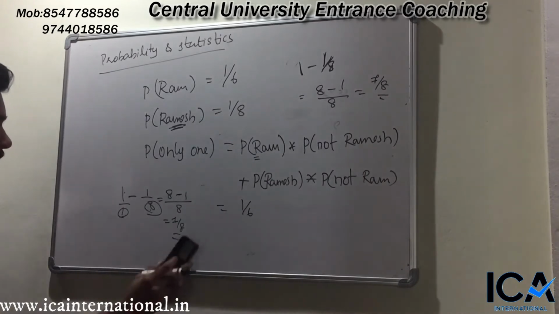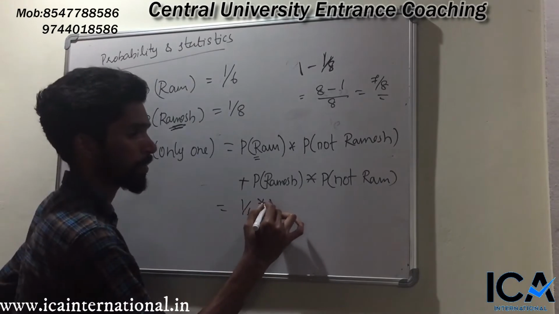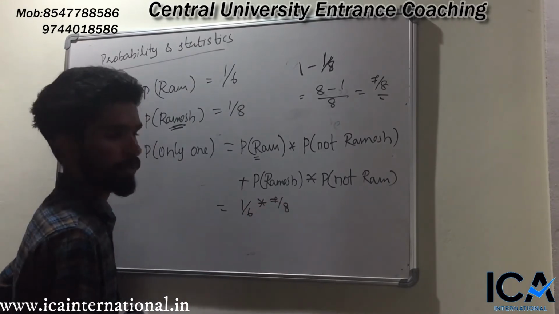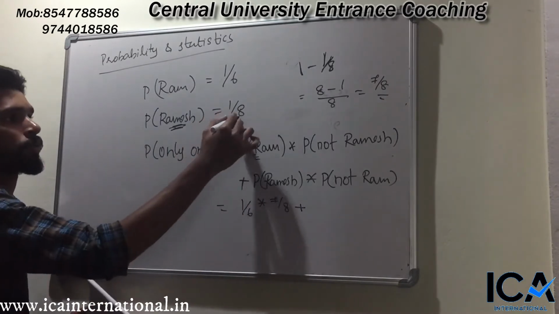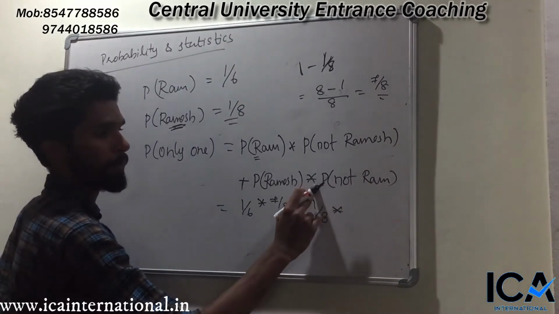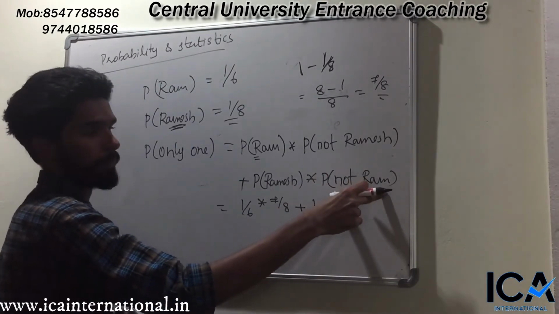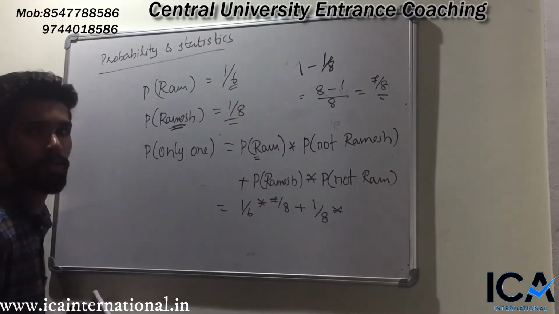So the probability of not selecting Ramesh is 7 by 8, plus the probability of selecting Ramesh, which is given in the question, 1 by 8, into the probability of not selecting Ram. You know the probability of selecting Ram.